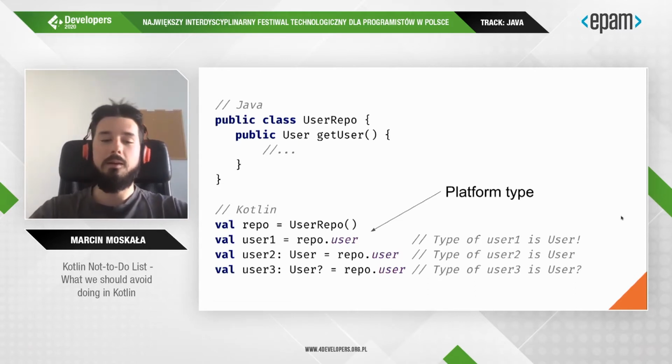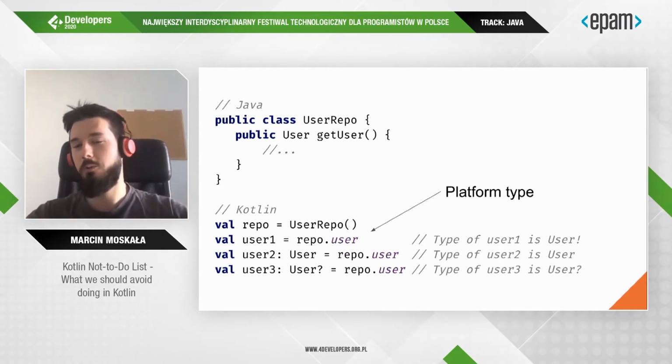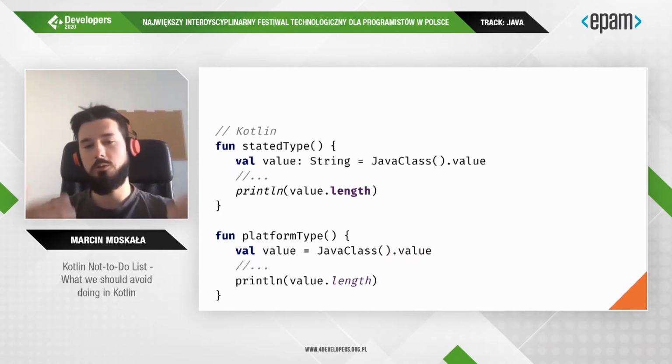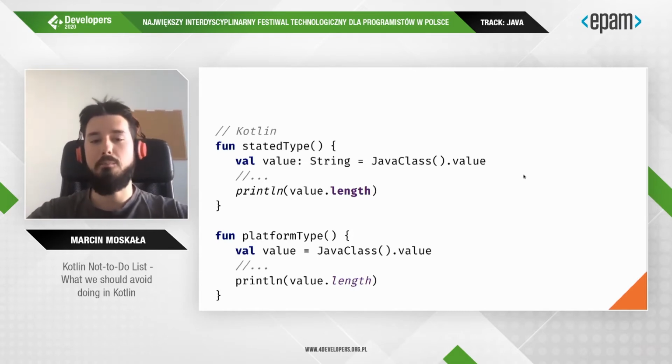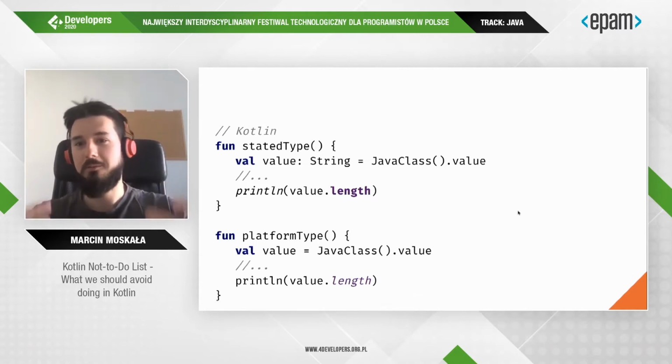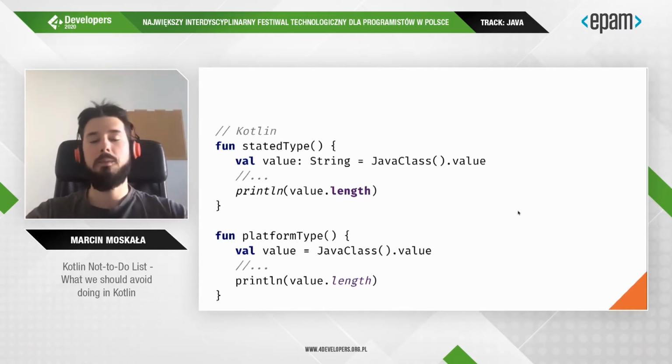What does it mean? It means that platform types are very dangerous, and we would like to eliminate them as soon as possible. To understand why, I would like to first show you those two code snippets. They both get an object from Java, and they both use it unsafely. So in both cases, we'll have a null pointer exception if it is null.